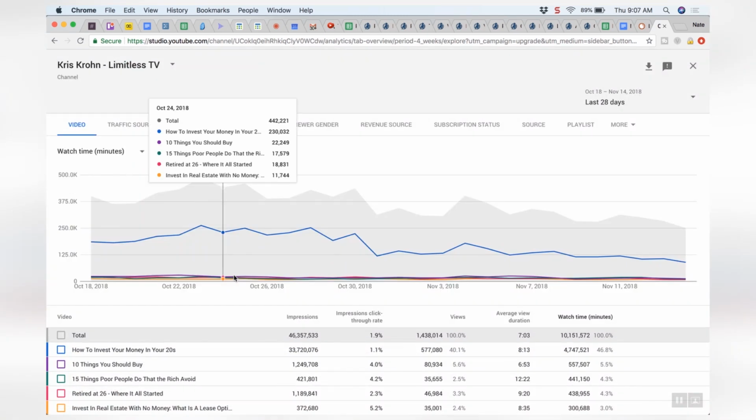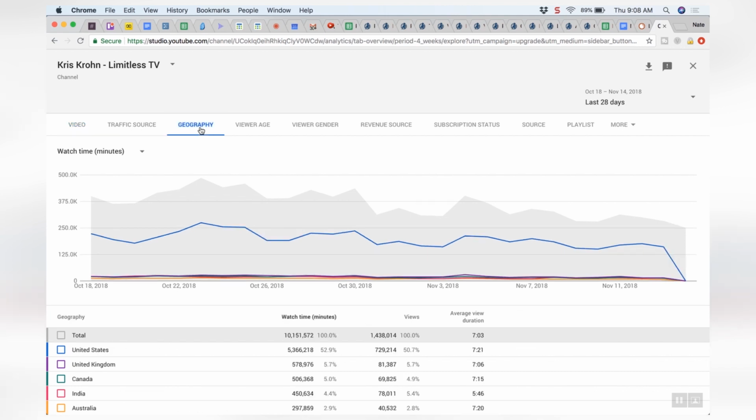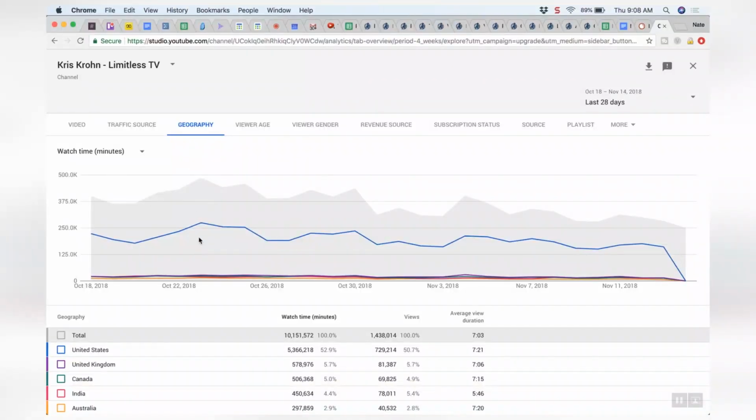Okay. So if we actually click on that, it opens up a new screen here. And across the top, you see a lot of different ways we can break it down. Yeah. So you can look where the traffic's coming from, so where these people are coming from, but let's look at geography. So this specific video... It almost sounds like the same thing to me. Well, traffic source would mean how are they finding it? Are they coming because of YouTube search? Okay. Are they coming because of suggested videos? Are they being referred from Facebook?